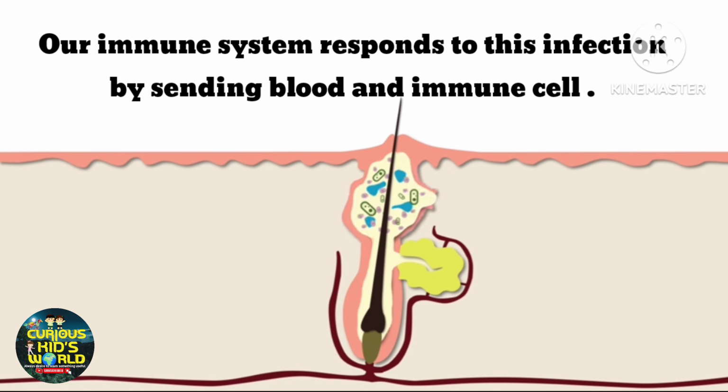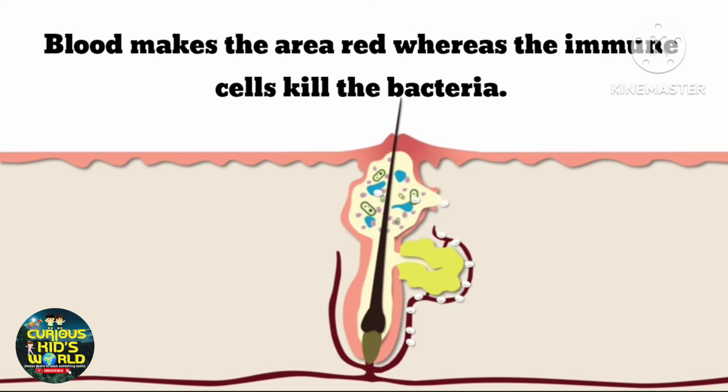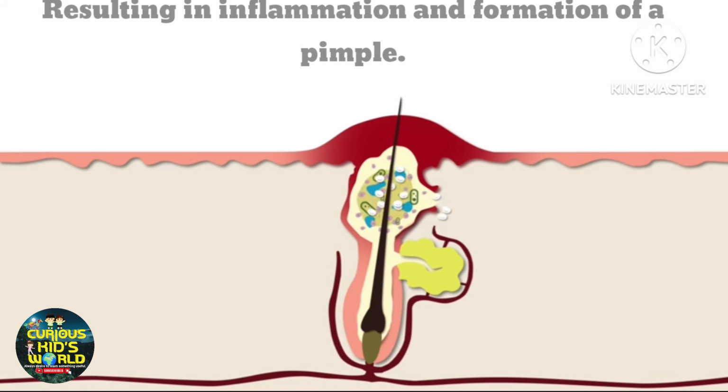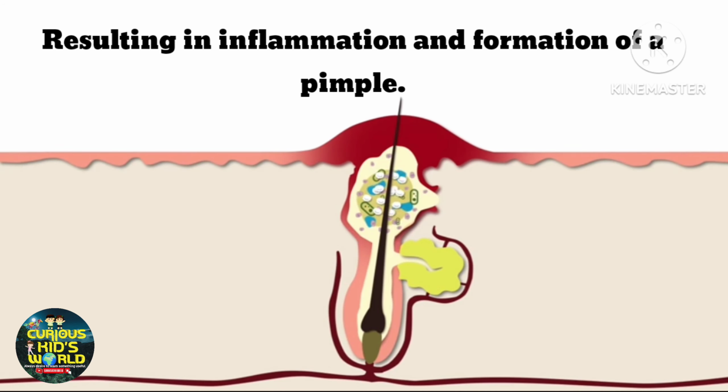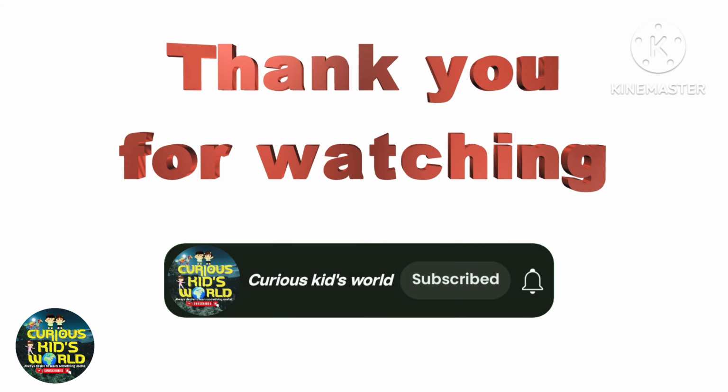Our immune system responds to this infection by sending blood and immune cells. Blood makes the area red, whereas the immune cells kill the bacteria, resulting in inflammation and formation of a pimple.